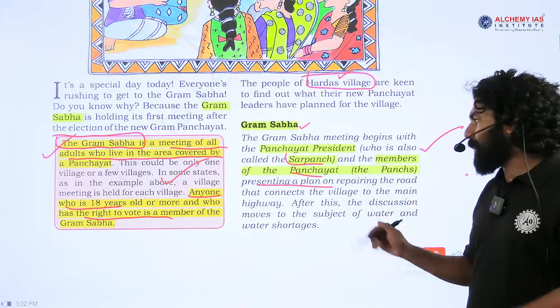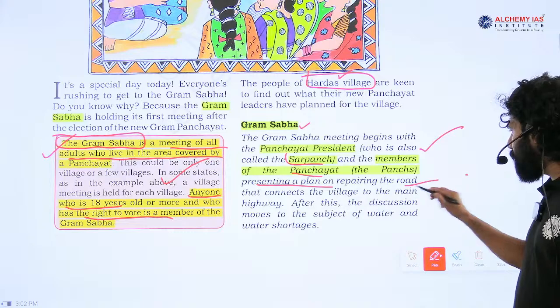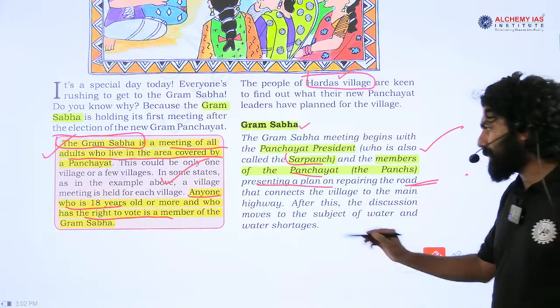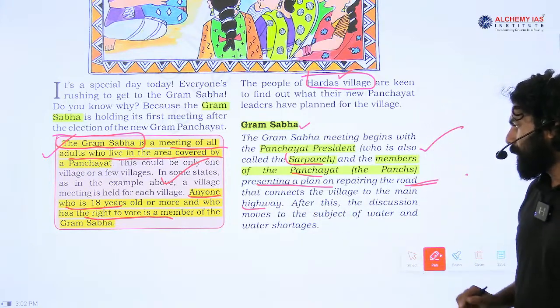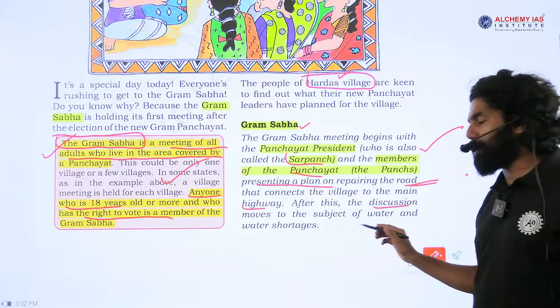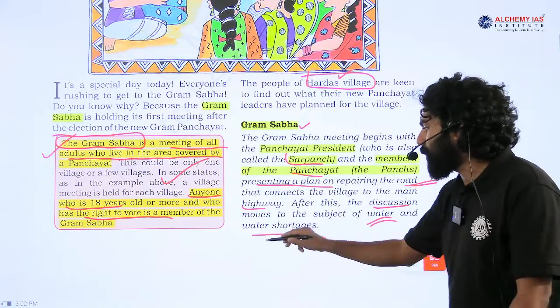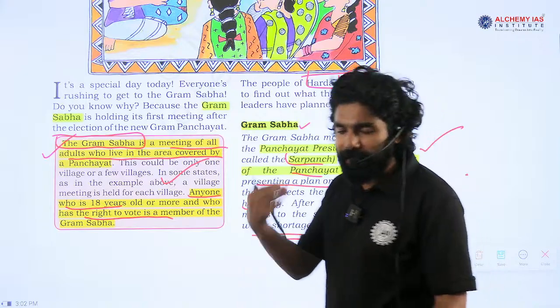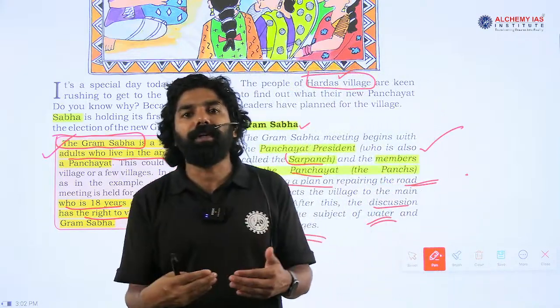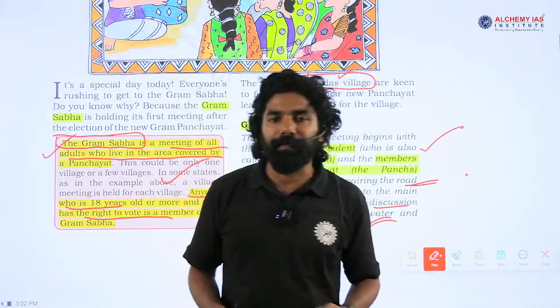These plans are related to repairing a road in that village, which connects to a highway. They are also discussing the issue of water shortage that the people face, especially the local community may face some problems.